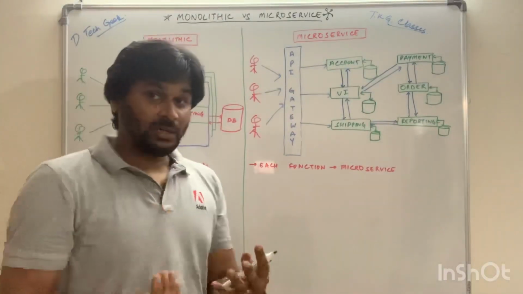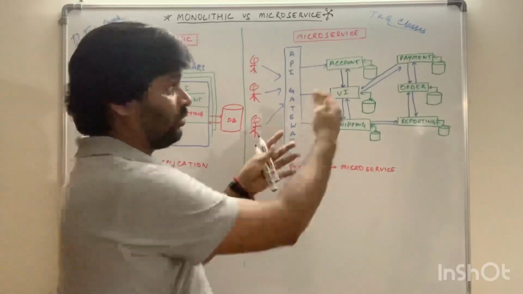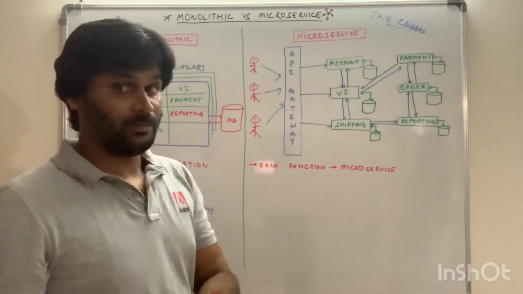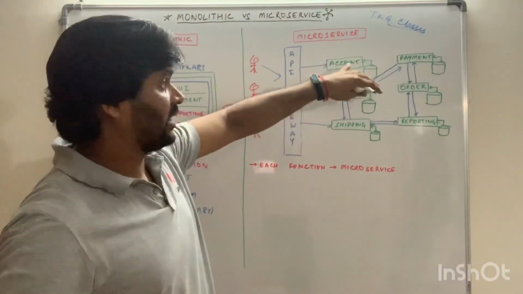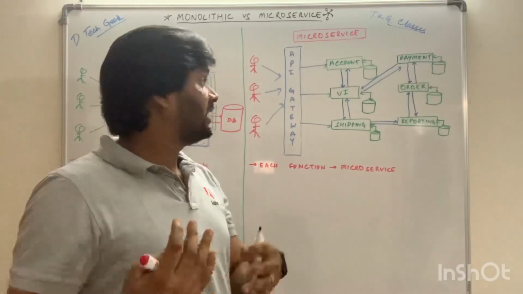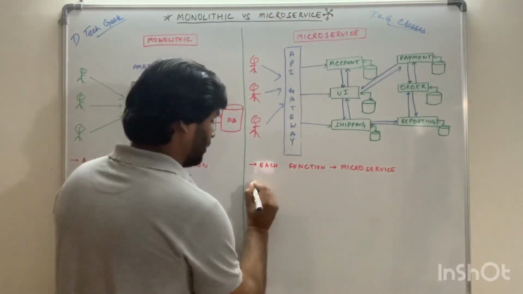In terms of feature, if we want to change a few lines of code in any of these microservices, it is very easy to do that. Let's say we want to modify some code in account, so then we just need to deploy the account app only. So this is what we can say easy deployment.